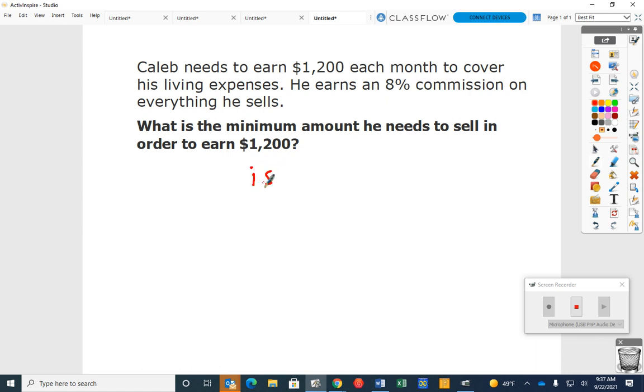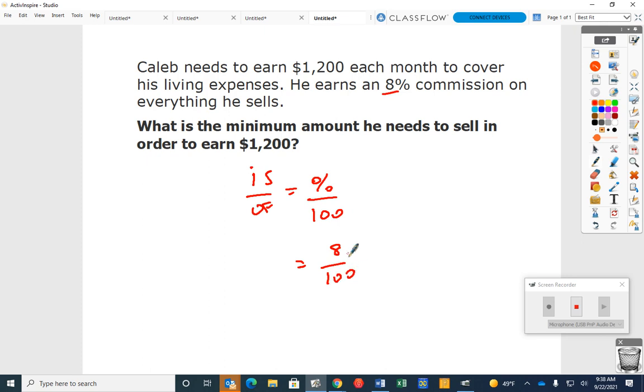Say it together. 1, 2, 3. Okay, now here's how we can use this to figure this out. We've already got some information. What do we have? 8%, right? So we know we can replace this percent with 8.